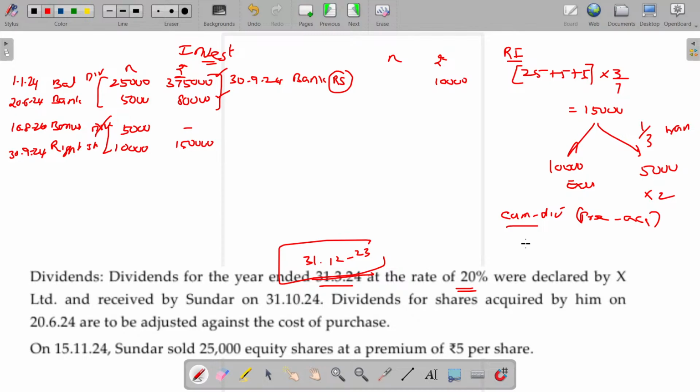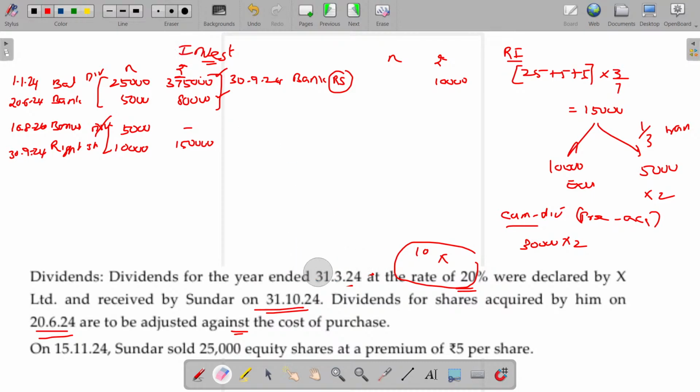30,000 shares. Face value being 10 and dividend rate being 20%, means 2 rupees per share. And received by Sundar on 31/10/2024. Dividends for the shares acquired by him on 26/24 are to be adjusted against the cost of purchase. Now this date is correct. I stand corrected; as it's the first time I made the material, I'm not sure whether a correction is required or not. So this 31/3/24 is correct.